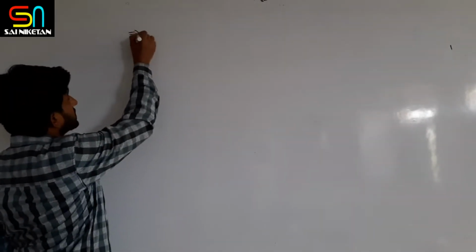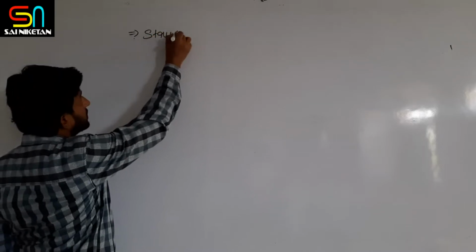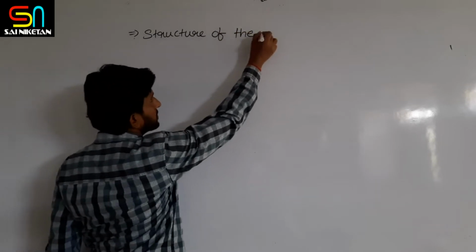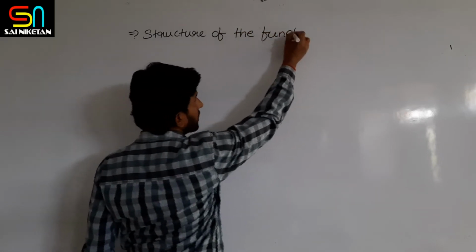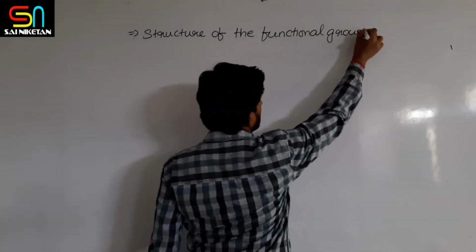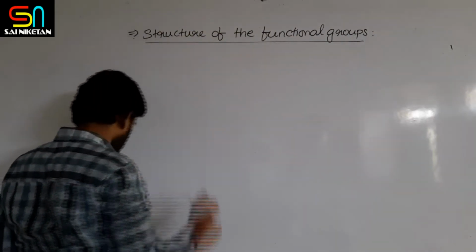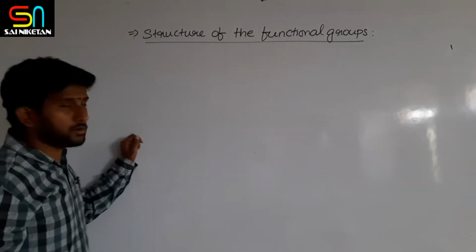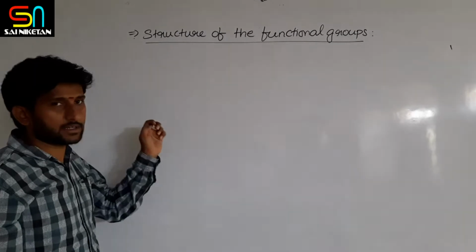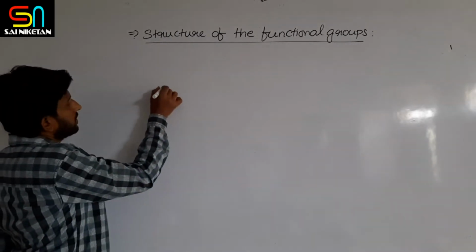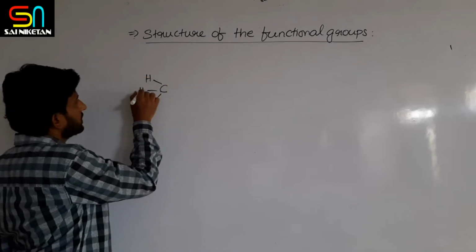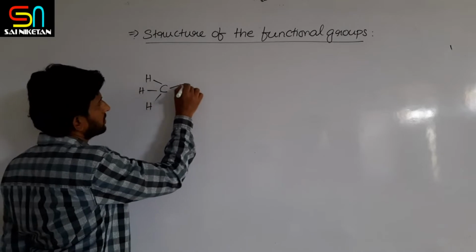The next topic is structure of the functional group. Under this, we will see how the alcohols, phenols and ethers, their bond angles and their arrangement. If you take a normal alcohol, let us take methyl alcohol.